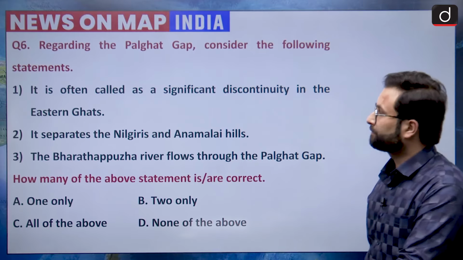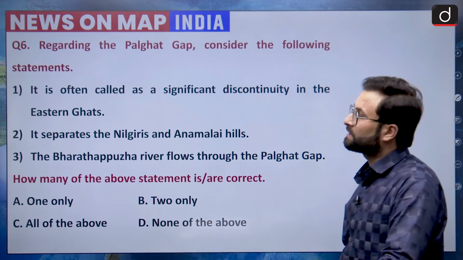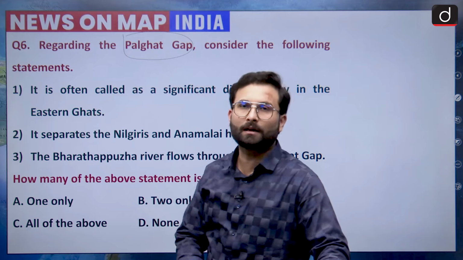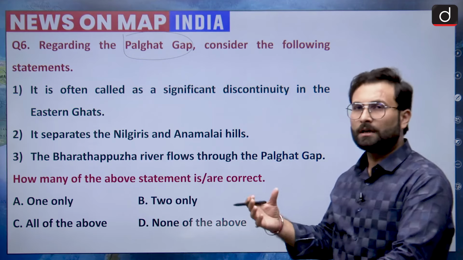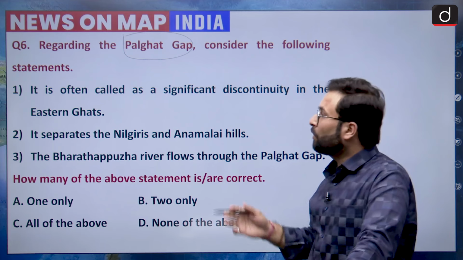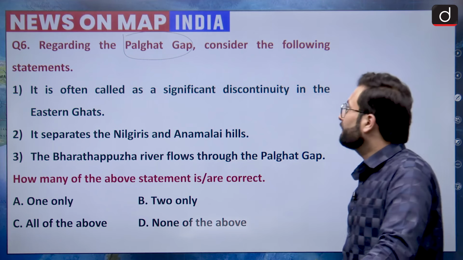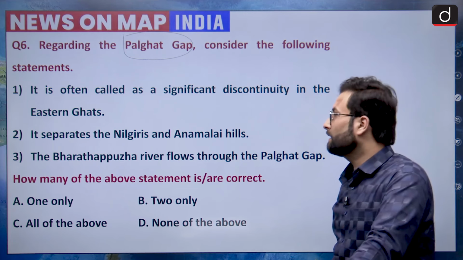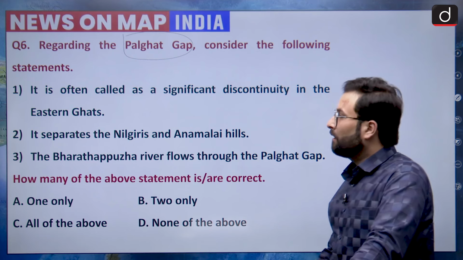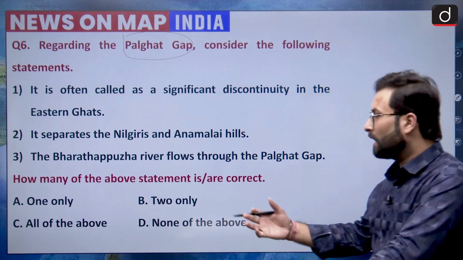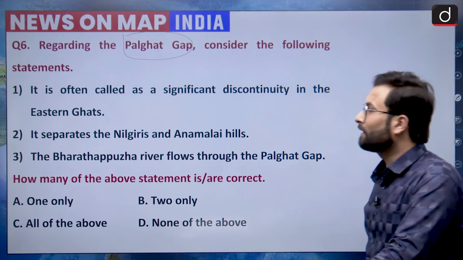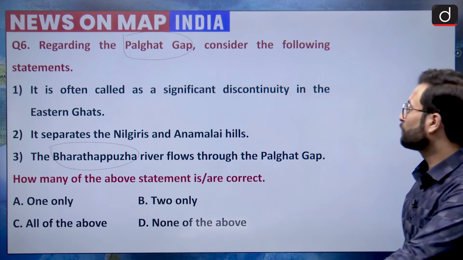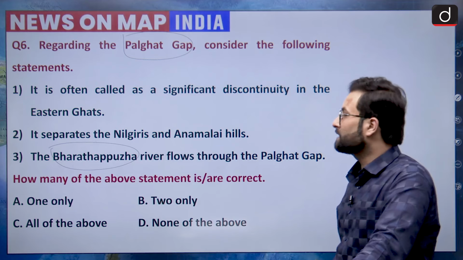Question number 6. Regarding the Palghat Gap, consider the following statements. Now when we are talking about this Palghat Gap, you must have heard about Borghat, Palghat. These are some gaps or discontinuities in the mountain ranges. So statements are: it is often called a significant discontinuity in the Eastern Ghats. Second statement is, it separates the Nilgiri and Annamalai hills. Third is, the Bharatapuzha river flows through the Palghat. Basically in the local language they call it Bharatapuzha. So the Bharatapuzha river flows through the Palghat gap. How many of the statements are correct?